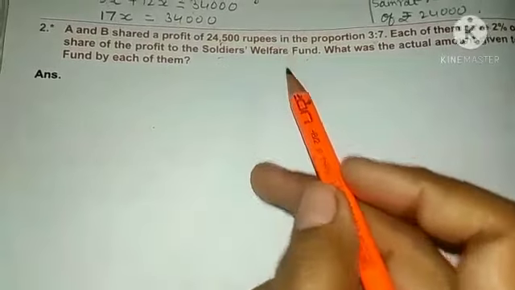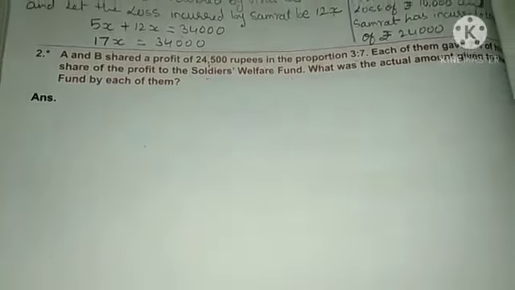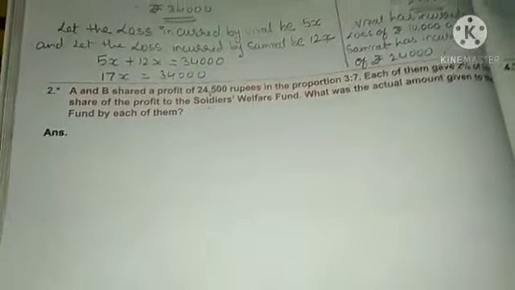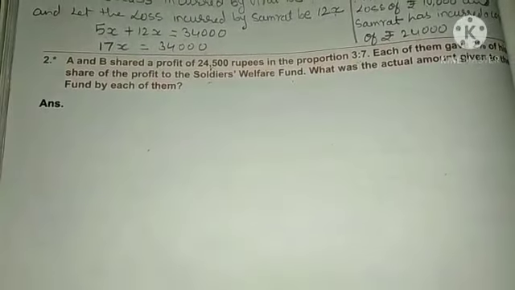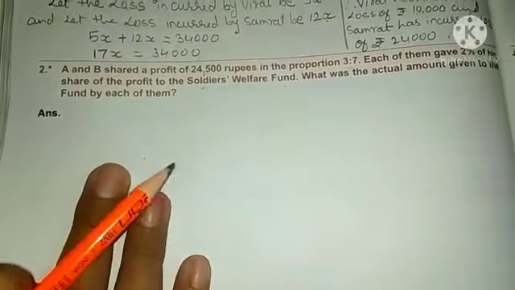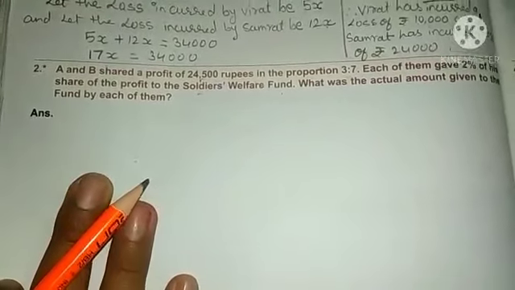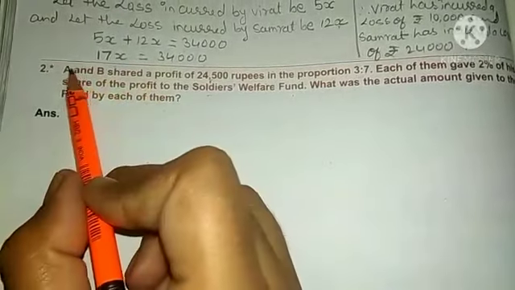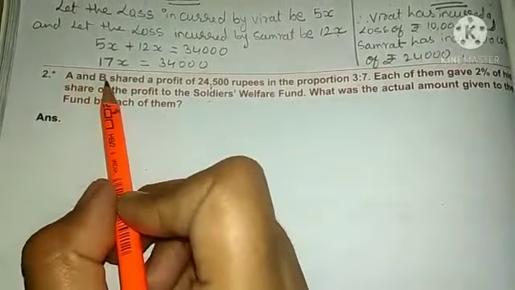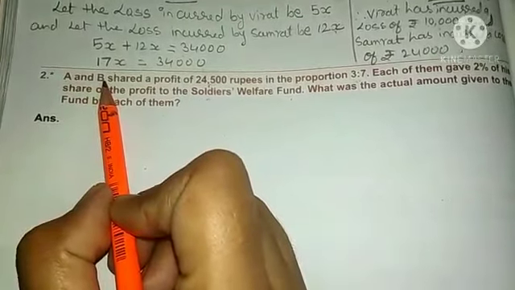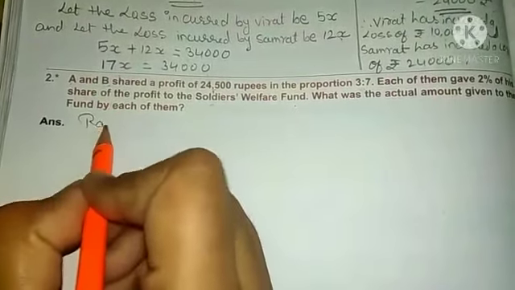So first of all, what will we find out? First of all, we will write down the ratio. And then we will find out how much profit A has made and what is the profit of B. So first of all, we will write down the ratio.